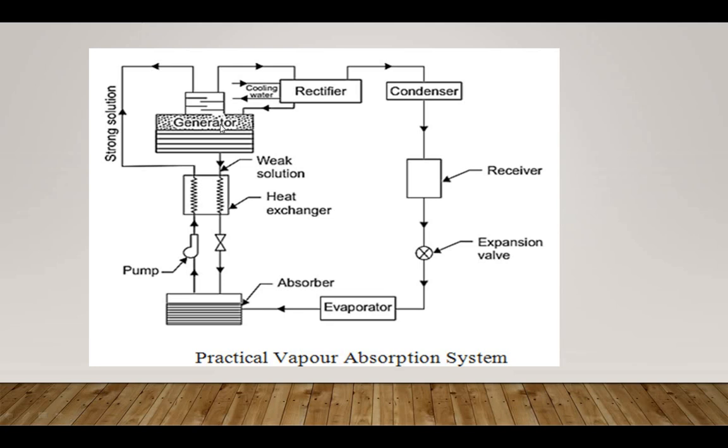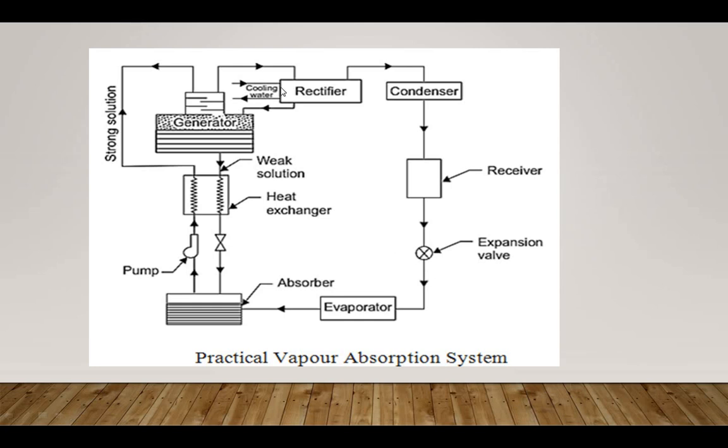So this ammonia vapor leaving the generator may also contain some water vapor. If this water vapor is allowed to go directly to the condenser and expansion valve, it may freeze, resulting in choked flow.